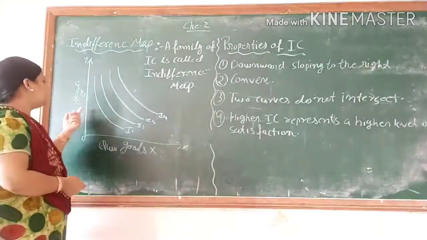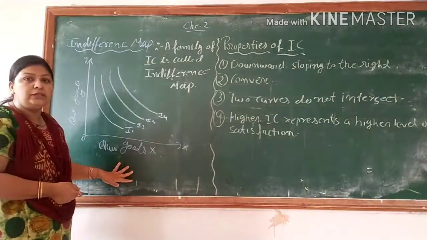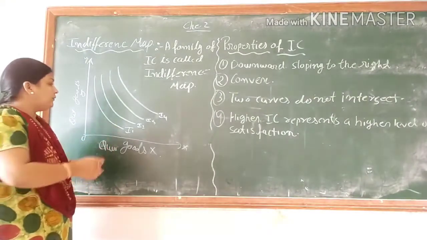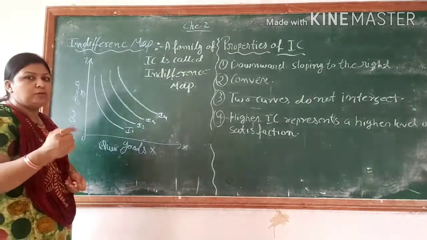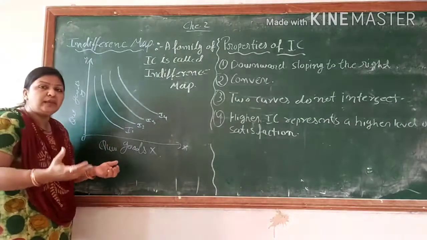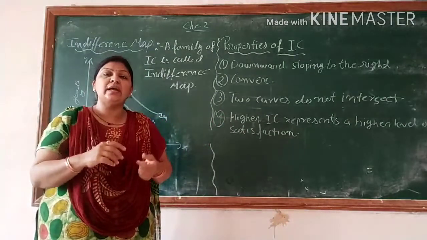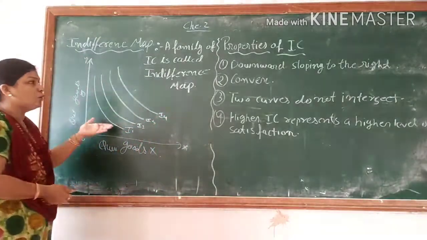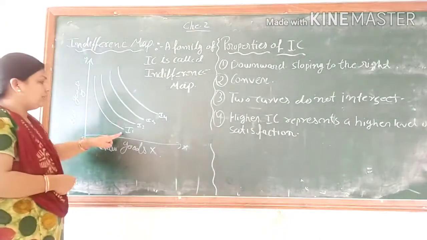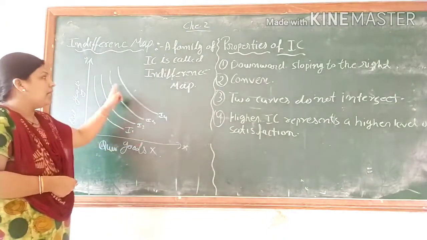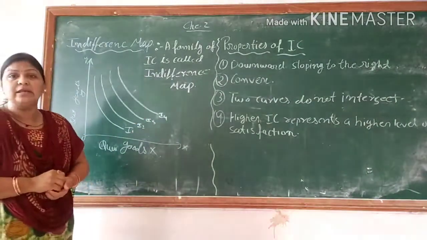Fine. So on the y-axis we can consider the quantity of good Y, and here the quantity of good X. Here the indifference curve has a negative approach, because if we are consuming more X goods, that is sacrificing Y goods. So that's why our indifference curve is downward sloping to the right side. Fine. So I1, I2, I3 and I4. This is the group of indifference curves. It is called the indifference map.